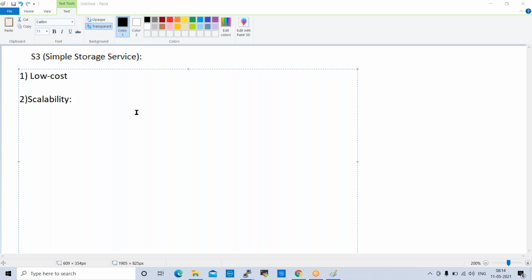So here scalability means it will allow you to upload as much as you want. For that usage, you will get the bill. But in real time, we are using one S3 bucket in our project, and we have put some limitation. We want to utilize a maximum of 30 GB, because for that we got some budget from the client. If you use beyond the limits, definitely the client will ask why you are utilizing beyond the limits.